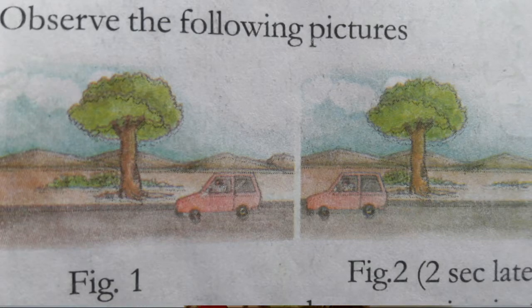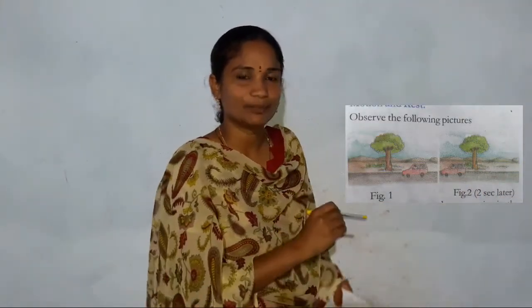Here we have to take an important point: when we say the object is in motion, with respect to what do we have to know. The car is moving on the road, the driver is driving the car. With respect to the house, or with respect to the tree. Here there is a tree, and the car is moving in the forward direction. So with respect to the tree, the car is moving.